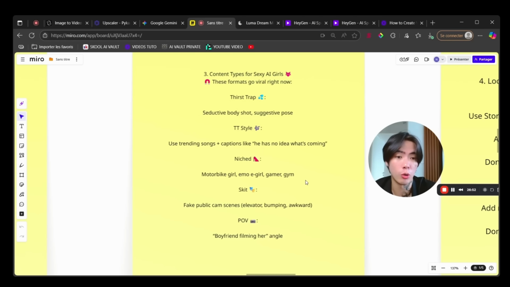Or you can also create, for example, a fit girl, a gym girl. She has a great body, she's working out very well, she's very smart, super organized, strict, with a healthy lifestyle. A lot of wealthy guys like this type of girl, because they are like this also.